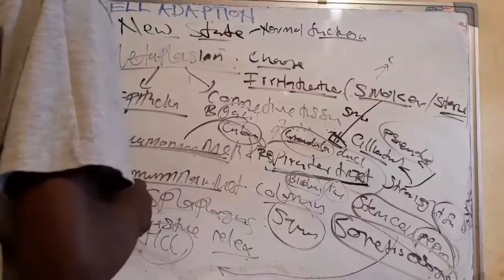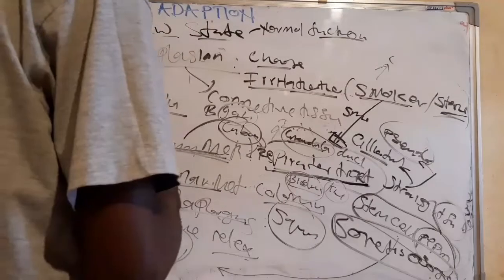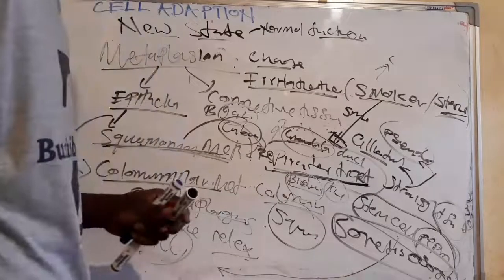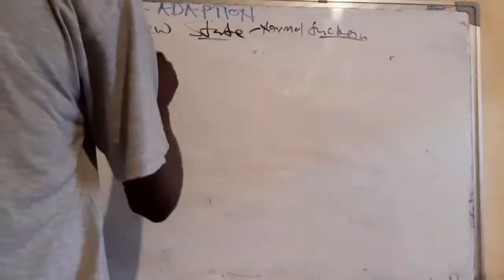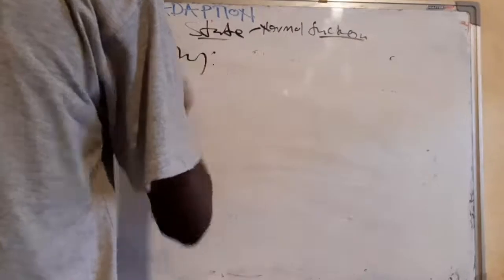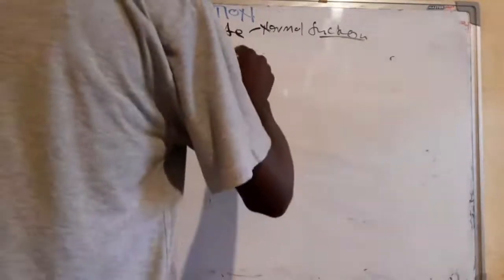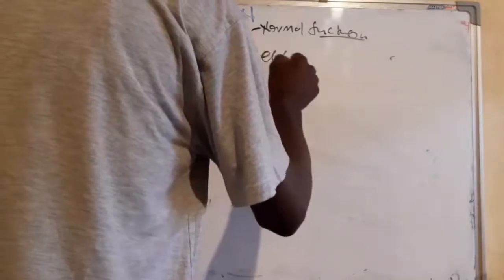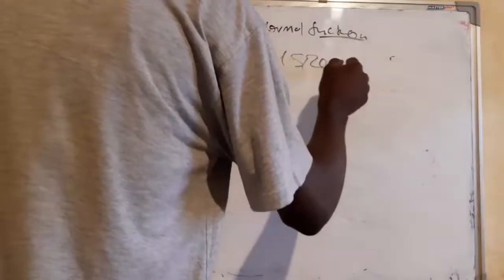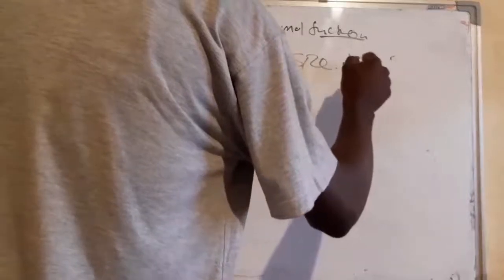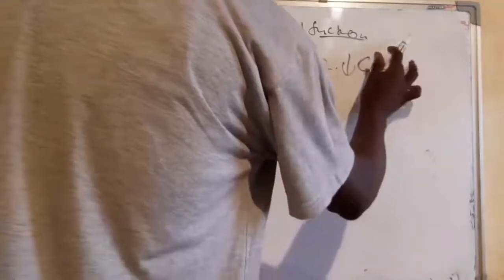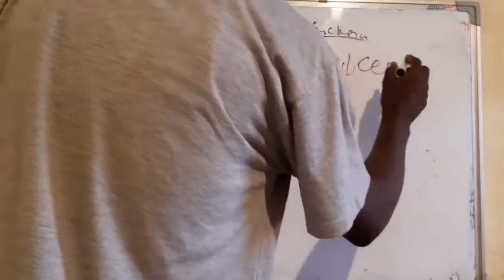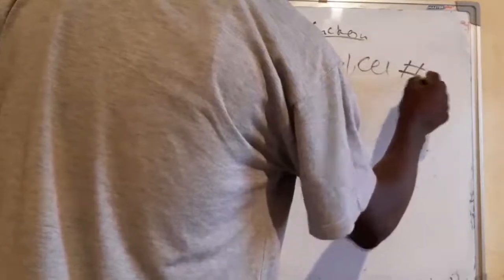So this is the metaplasia. Let us now go to the last one, which is atrophy. Atrophy simply means the decrease in cell size and the decrease in cell number.